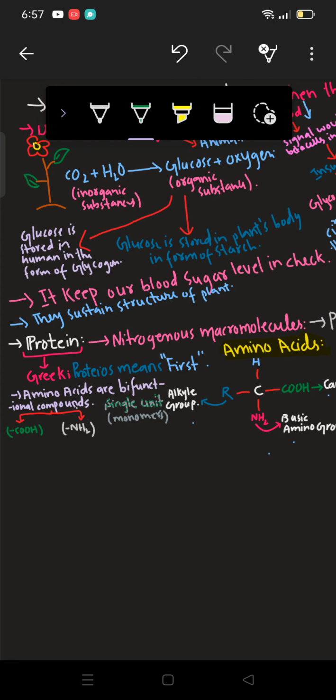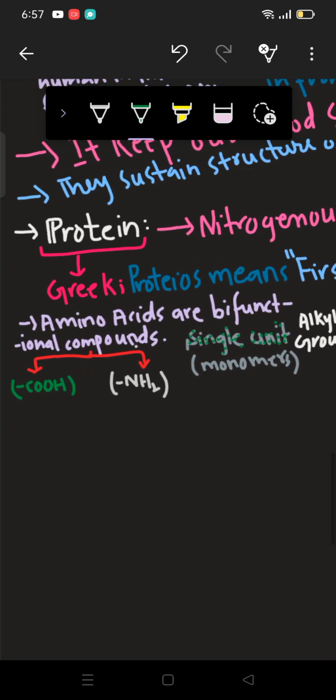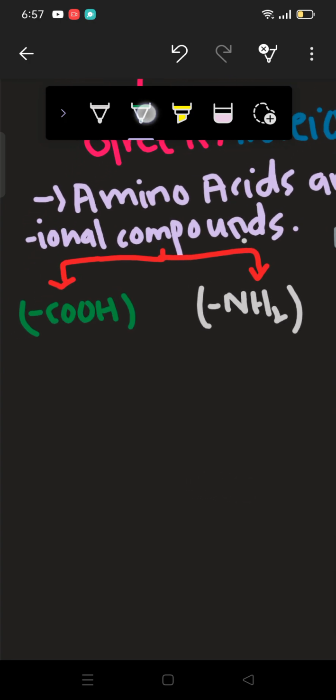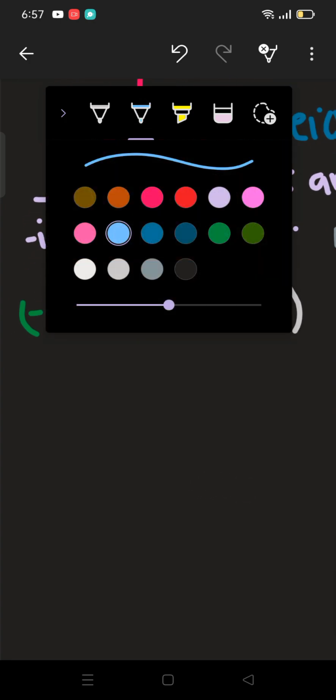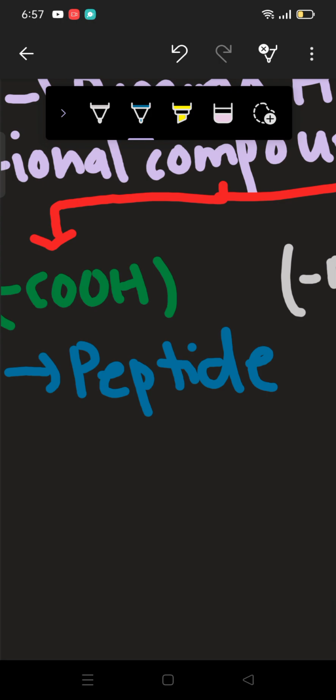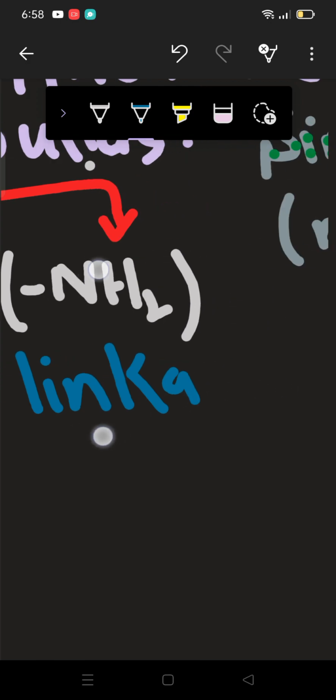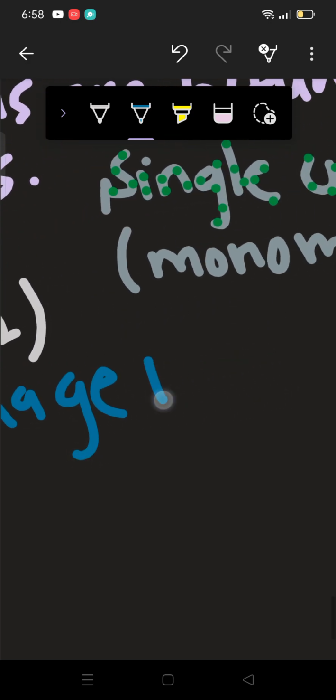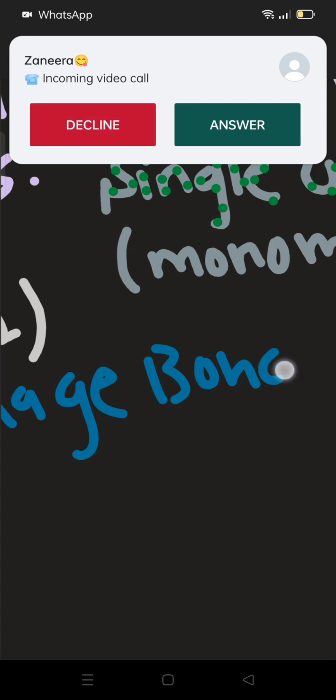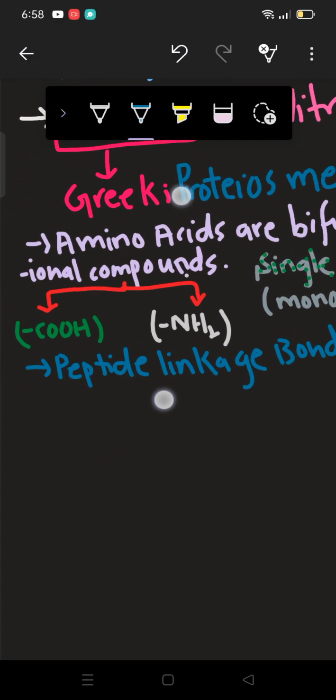So these monomers are combining together and they are forming a bond between them, that is peptide bond, and thus forming a protein. Alright, so here I am writing how they are combined together by the peptide bond. So we will be discussing peptide bond here, which is also known as peptide linkage bond.